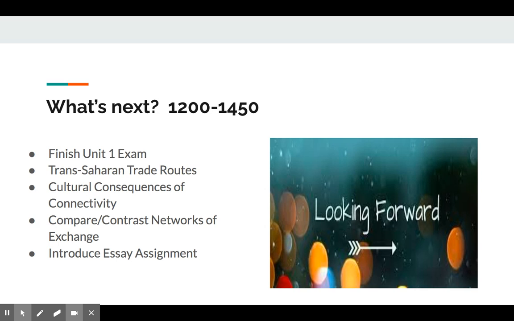What we have coming up, as I said before, is that we're going to finish the Unit 1 exam. We're going to have an assignment that focuses on the trans-Saharan trade routes and the cultural consequences of connectivity. We're talking about the connectivity that went on all through Africa, Europe, and Asia at this time. We will also compare and contrast those four major networks of exchange that I mentioned before. And our first essay assignment is coming. So all things that you have to look forward to.